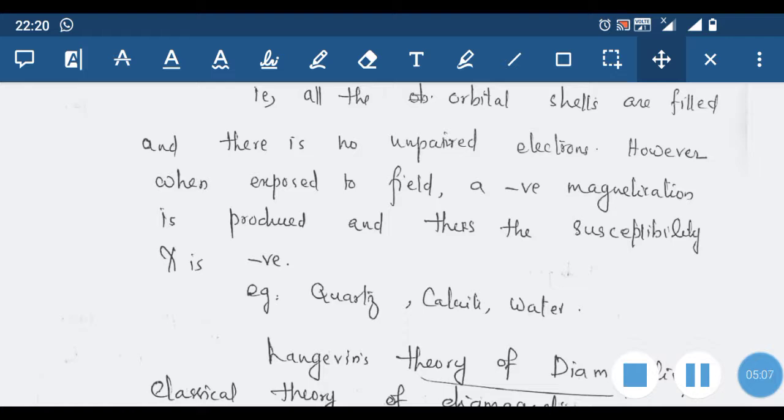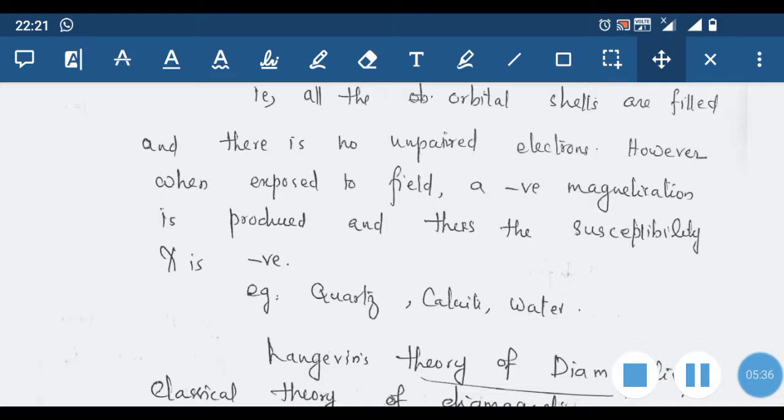The relative permeability of such materials is temperature independent, because of the induced magnetic moment. They show the mu r, the relative permeability of such a diamagnetic substance, is always independent of temperature. And you know what chi is? Chi is nothing but, we can express it like this.